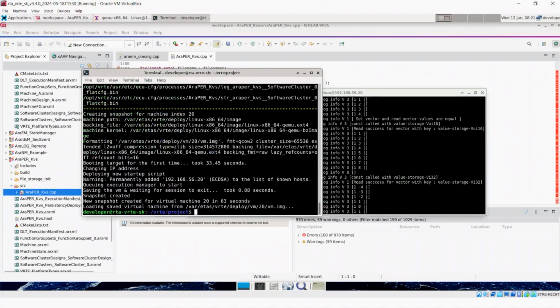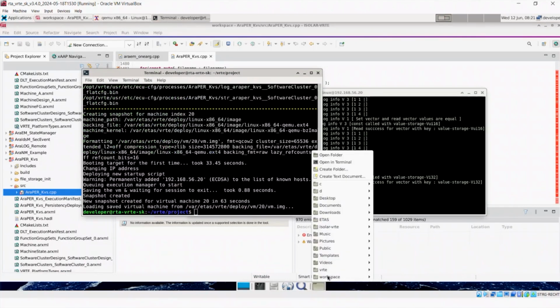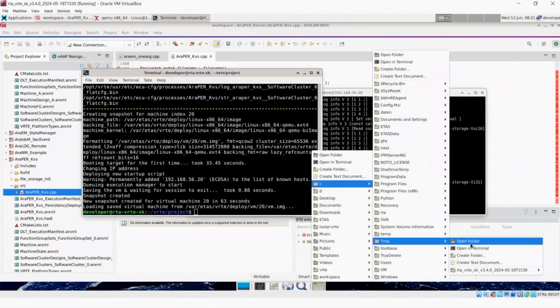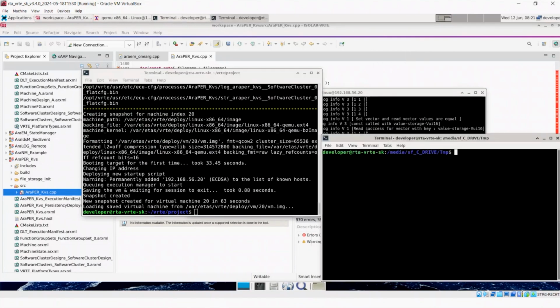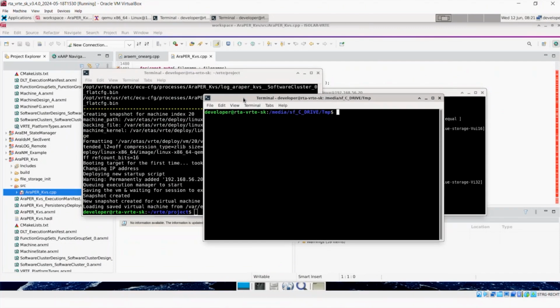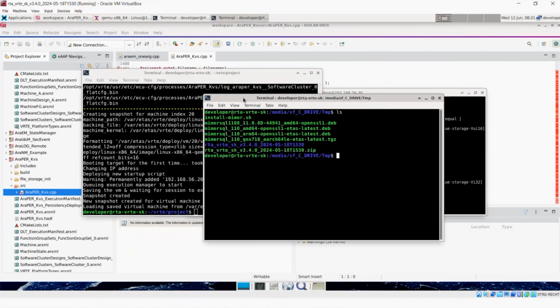Okay, so if I now move back to my VirtualBox, let me open this in a terminal. Normally, there's a little proxy application that allows us to do all of this, but essentially we provide a couple of deb packages and a zip file. The deb packages are for the Linux versions of MIMA, and the zip file is for the QNX version of MIMA. Normally, there's a little helper application which will go to the MIMA website, fetch this, and install it really simply.